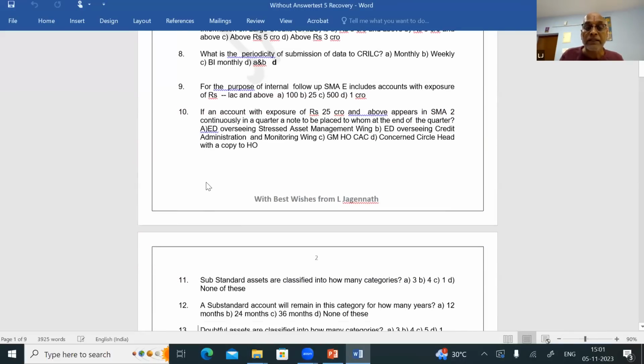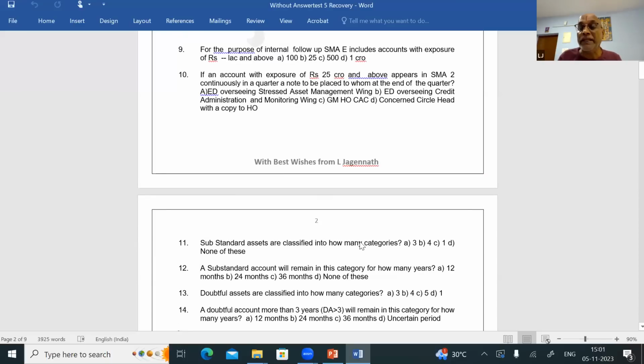Okay, question number 11. Substandard assets are classified into how many categories? Now we saw from the beginning what is SMA0, SMA1 and SMA2. And whether SMA0 is applicable for OD/OCC accounts, we told no. Then if the due is today and the entire due is not recovered today, from which date will the account slip to SMA0? We told it is from today. Second, if the overdue continues to be in the account, when will the account slip to NPA? On the 91st day in respect of a term loan, on the 90th day in respect of an OD/OCC account.